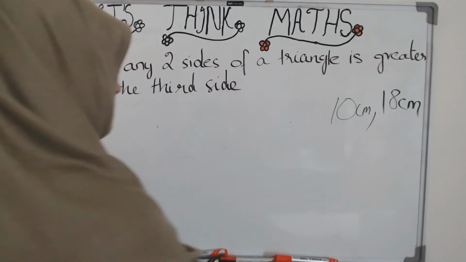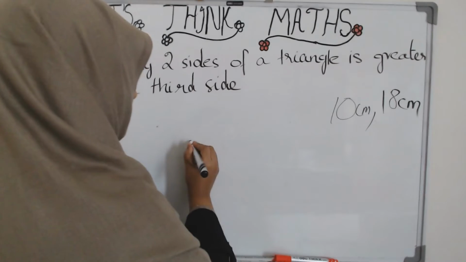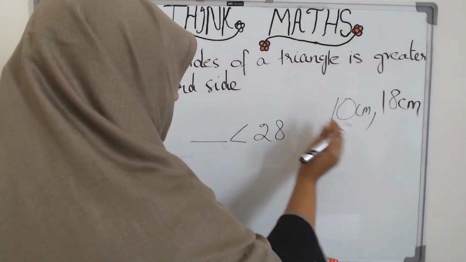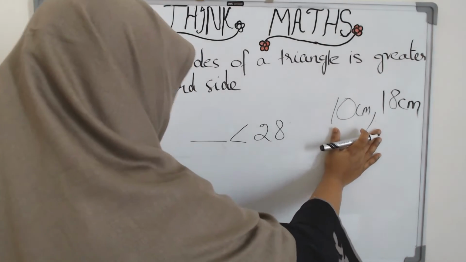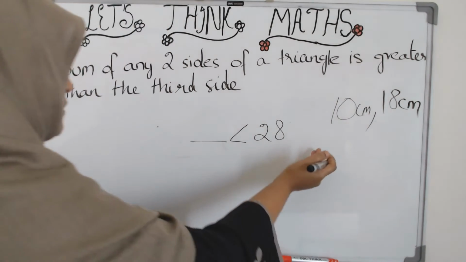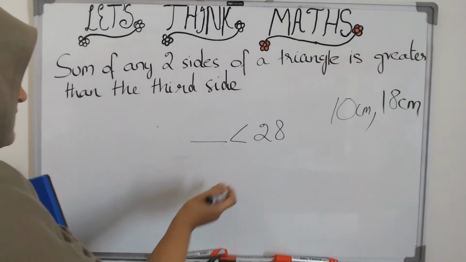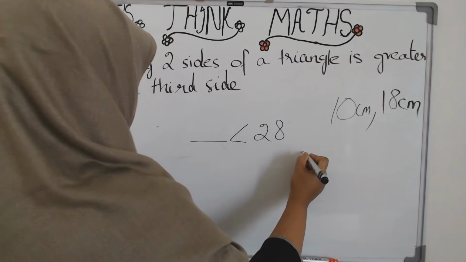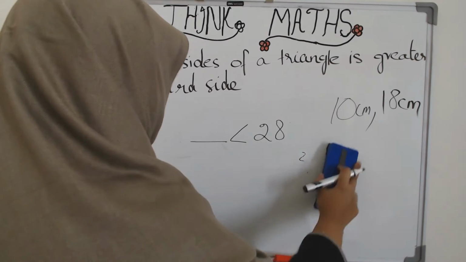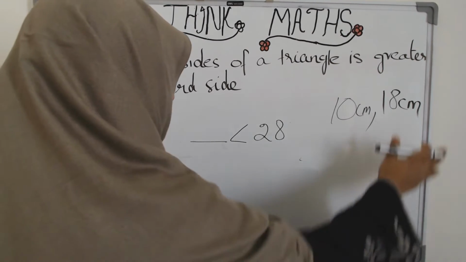We know that the third side cannot go above 28, above 10 plus 18, which is 28. So it cannot be 29, 30, etc. It only has to be below 28. So any number below 28, be it 27, 20, 19, all of that will form a triangle together with these two sides.